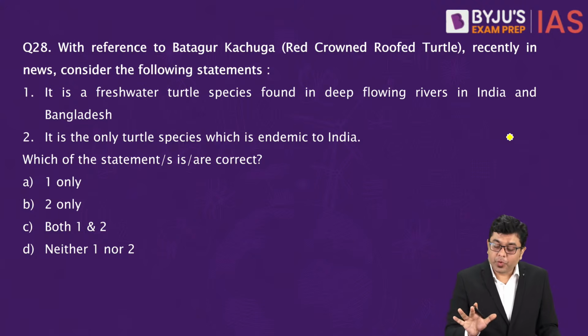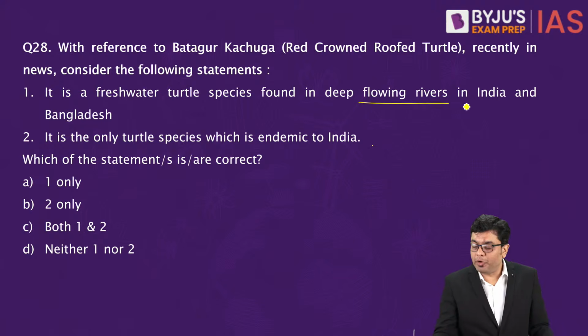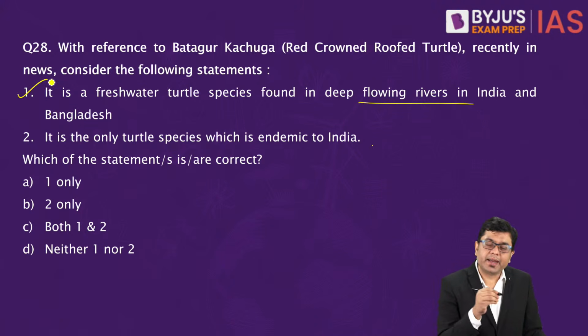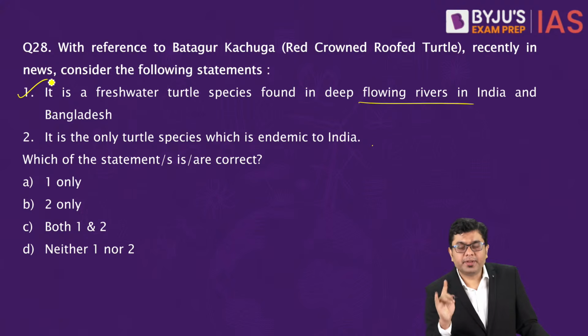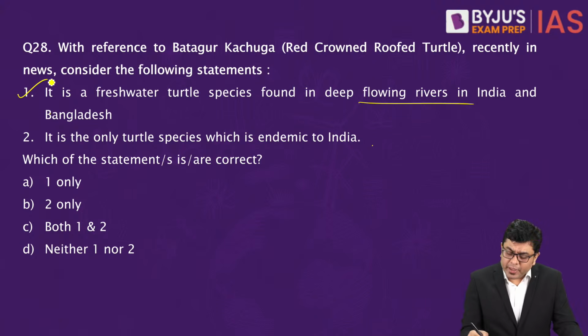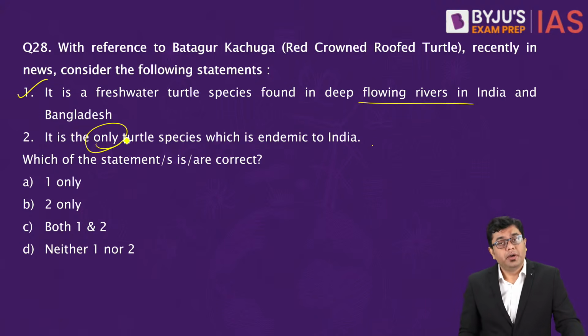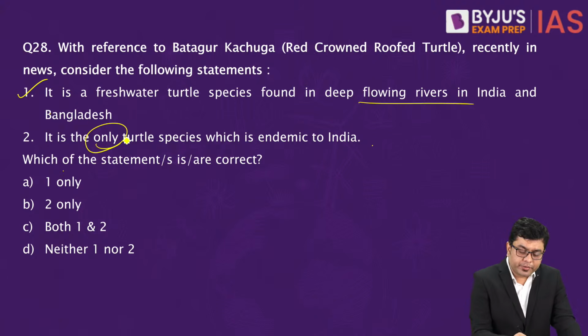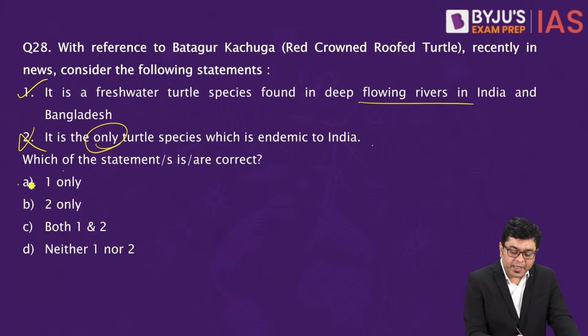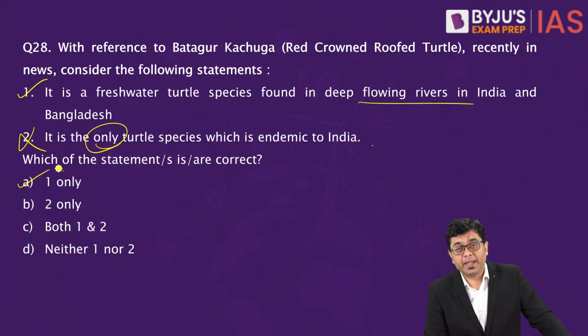So freshwater turtle species found in deep flowing rivers in India, Bangladesh, this is going to be the correct statement. Okay, it is a freshwater species found in the rivers Ganga, Brahmaputra flowing in this area. It is the only turtle species which is endemic to India. This is going to be incorrect. So the correct answer in this case is going to be A, that is 1 only.